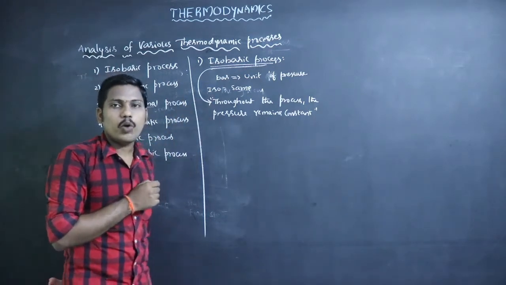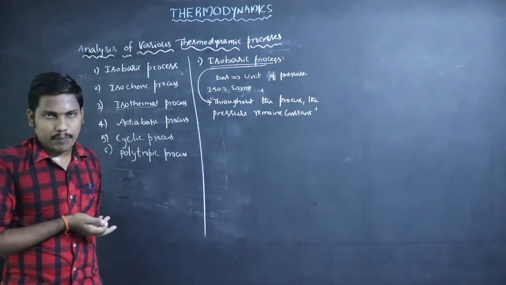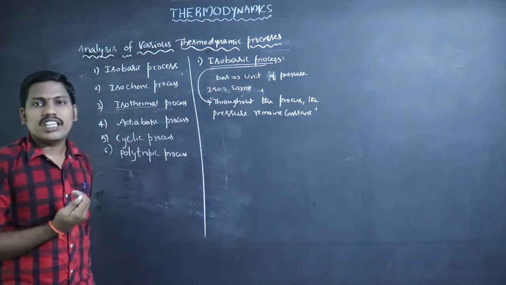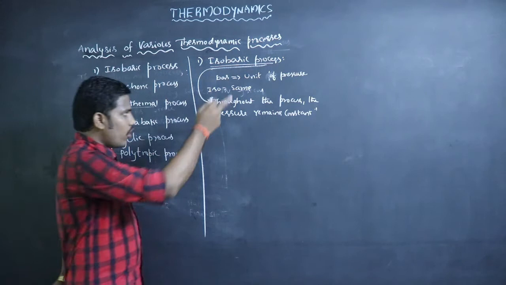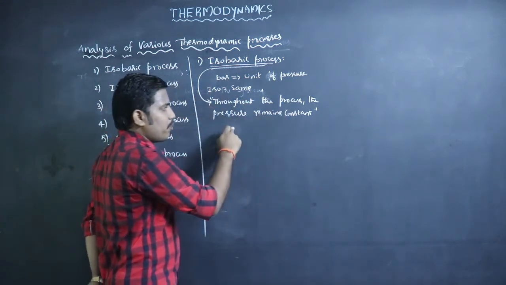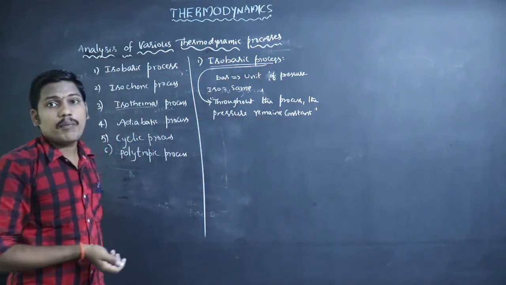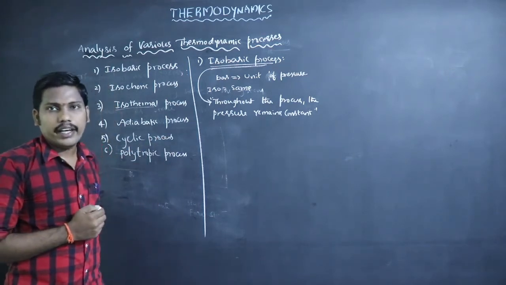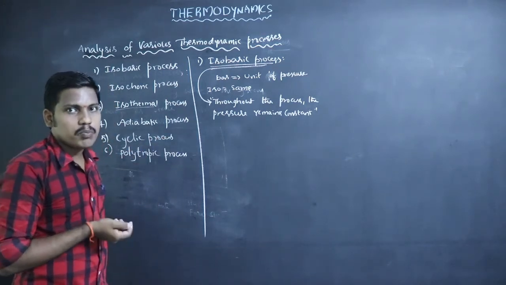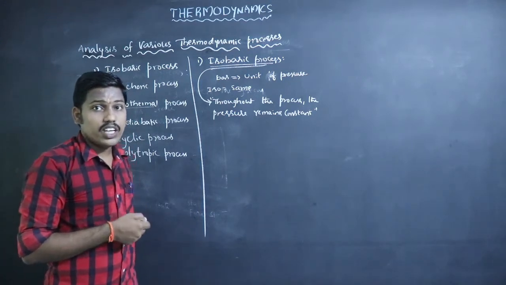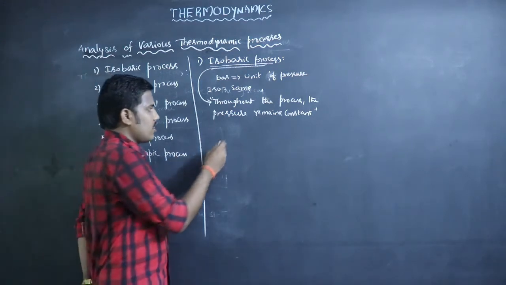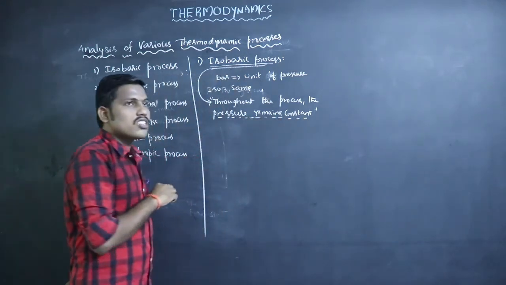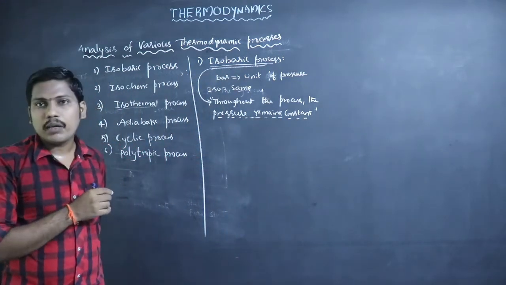So what is isobaric process? Iso means same. Baric means pressure. So isobaric means same pressure. Throughout the process, the pressure is same. That means there is no change in the pressure of the system. The type of process in which throughout the process the pressure remains constant is called isobaric process.